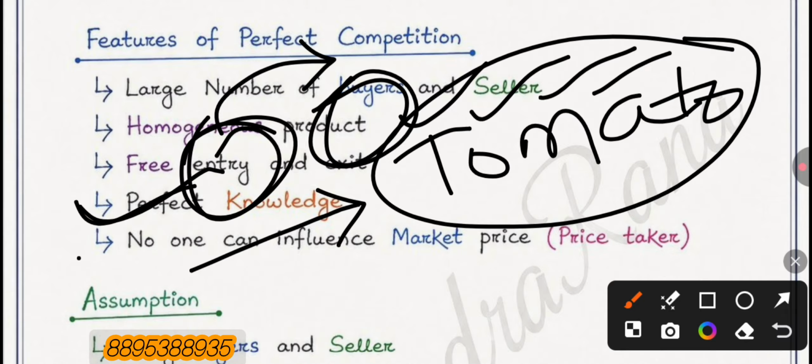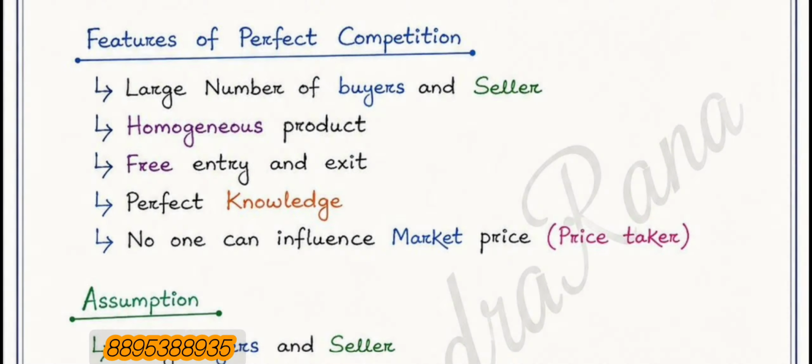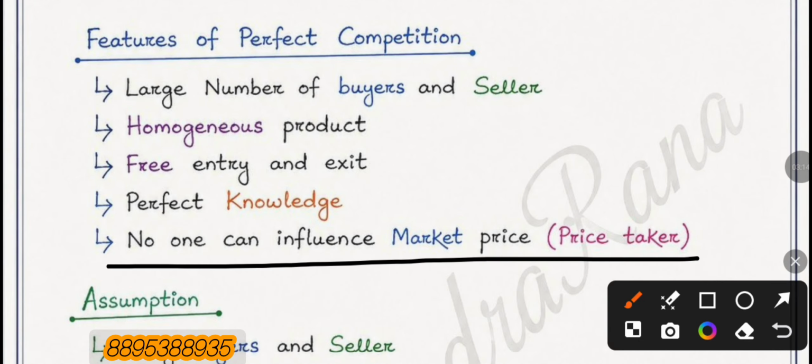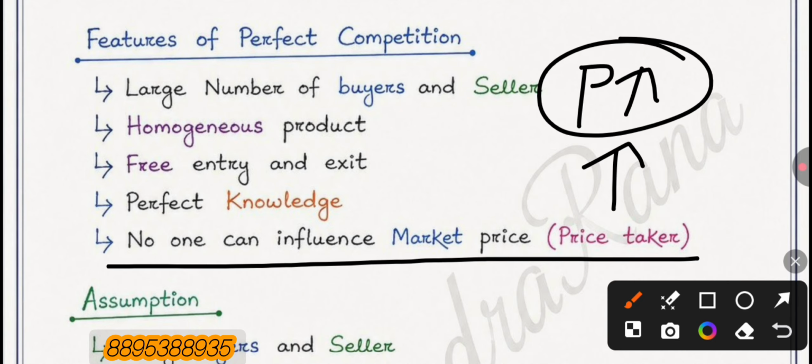After that, the last one is that no one can influence market price. This is the most important feature, because all the sellers are price takers, not price makers.